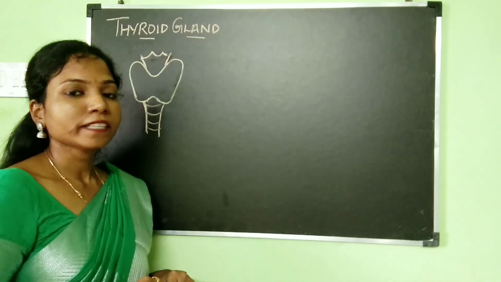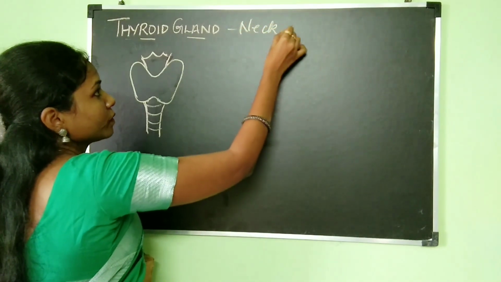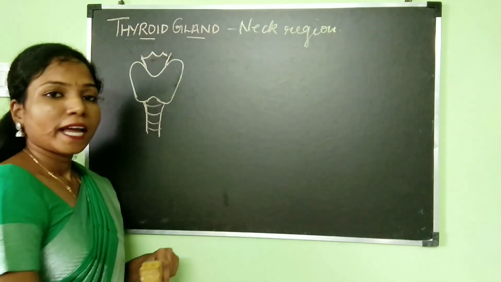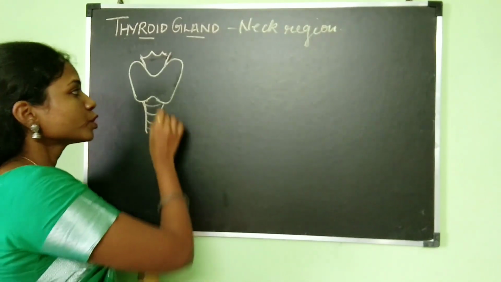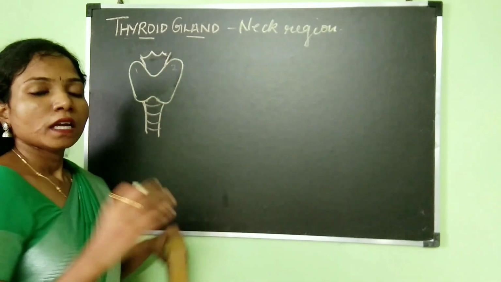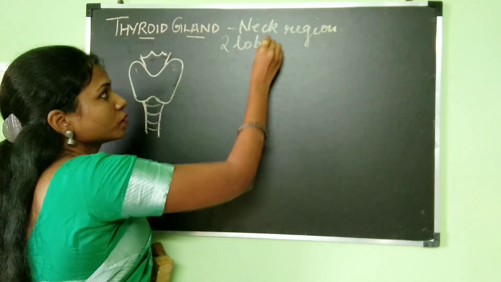In this video, we are going to be discussing the thyroid gland. The thyroid gland is located in the neck region, and it is a bilobed gland, which means it has two lobes. This is one lobe, this is the other lobe.